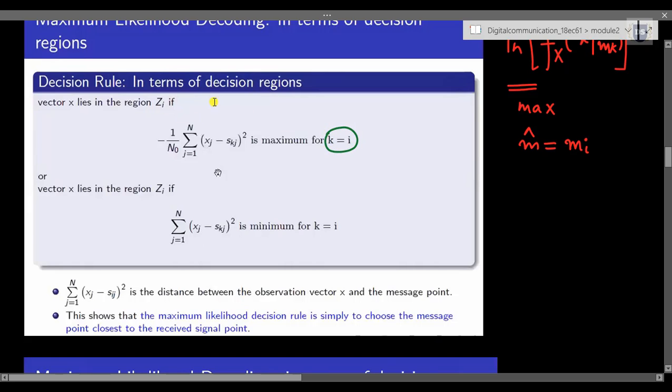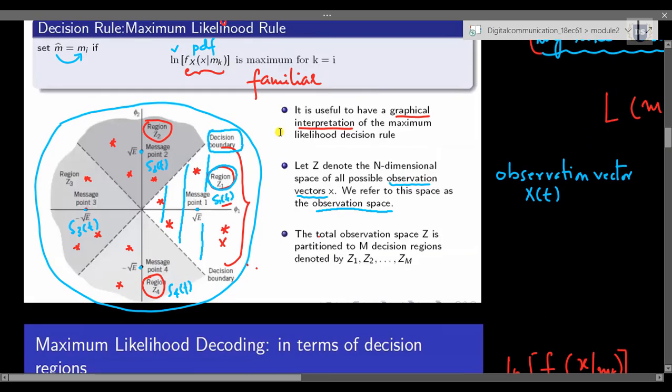So here, instead of using the statement set m cap equal to mi, we are changing it to vector x lies in the region zi, because we are considering this constellation diagram where we have some regions z1, z2, z3 and z4, and if our observation vector lies within a region, it will be equated to some message point within that region.